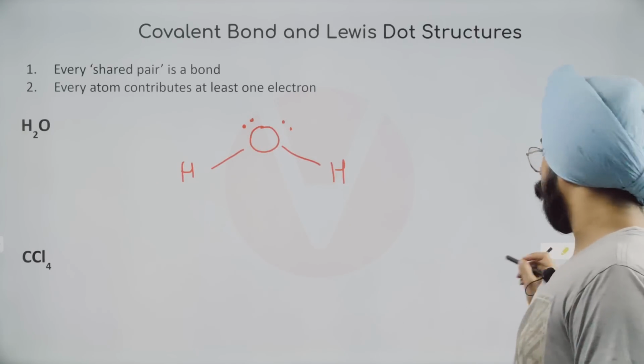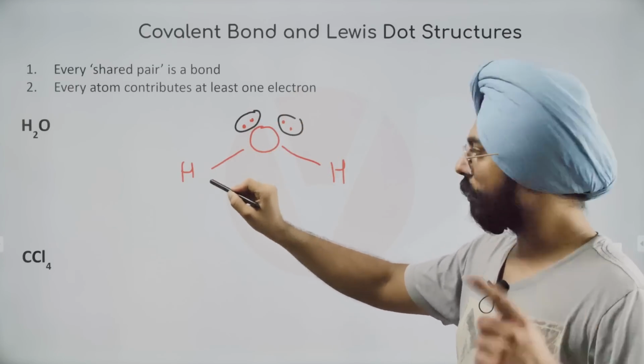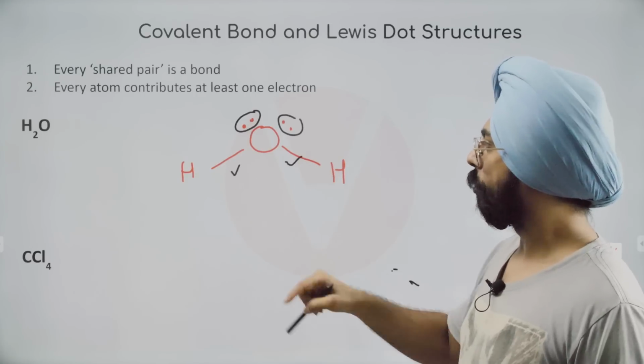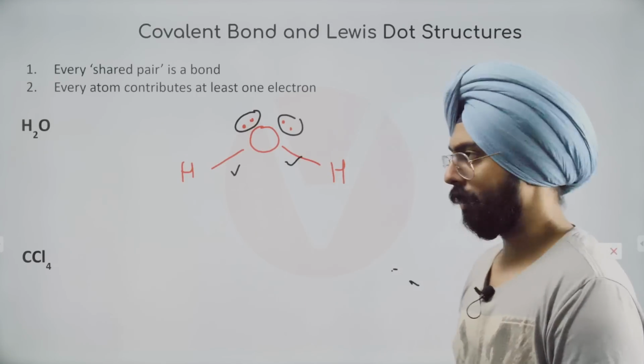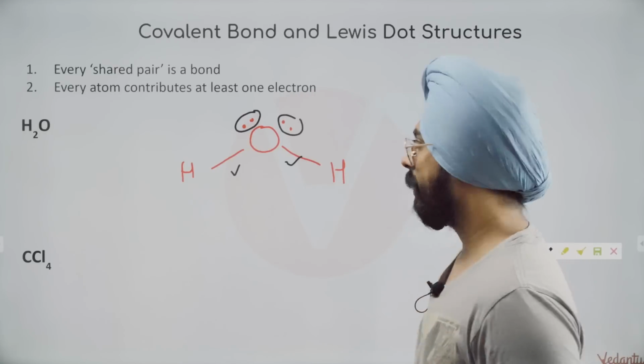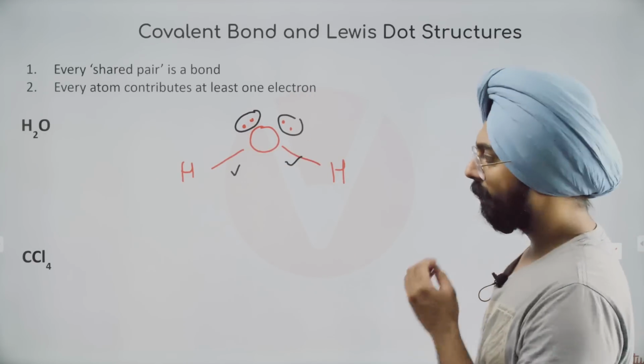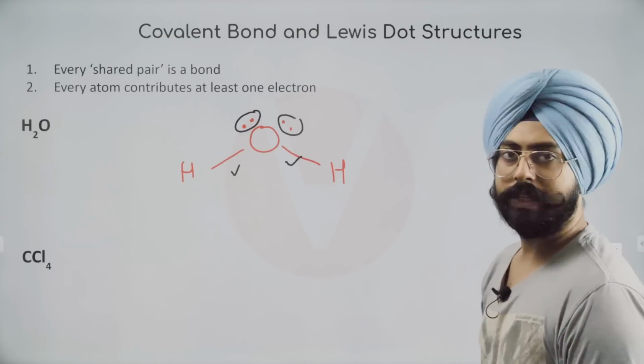Okay? So 1 lone pair, 2 lone pairs plus 2 bond pairs. Total 4 pairs of electrons. Yeah? Total 8 electrons. Yes? 1, 2, 3, 4, 5, 6, 7, 8. This is the structure of water. Fine. Similarly, we can make the structure of CCl4.